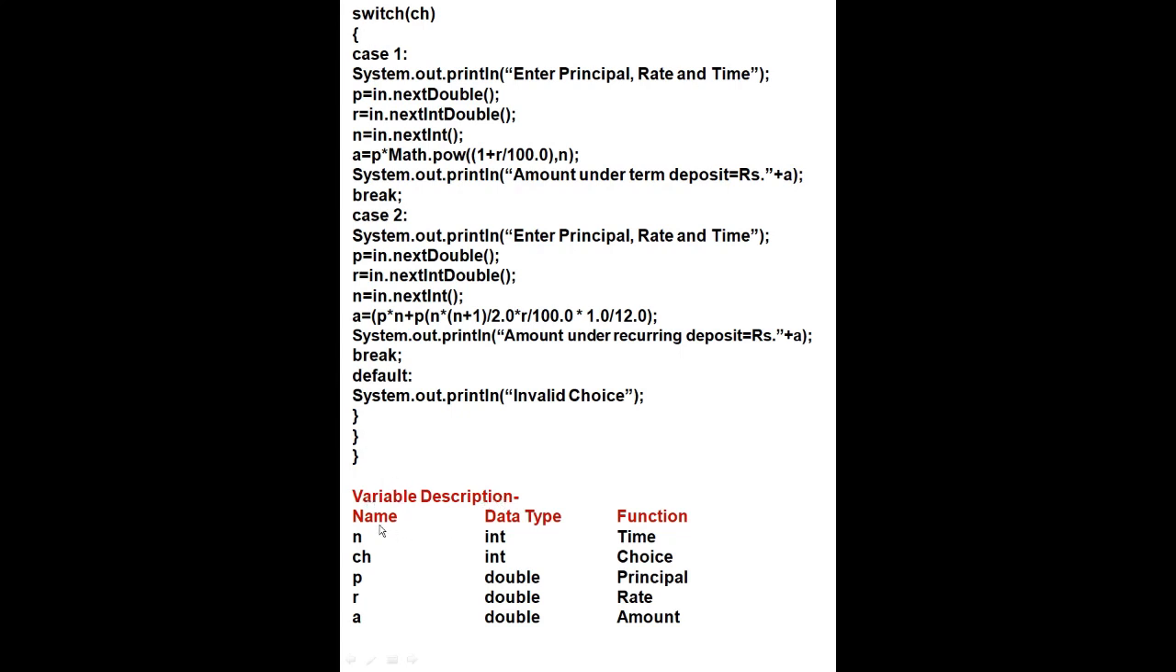Now variable description, name, data type and function. n int for time, ch int for choice, p double for principal, r double for rate and a double for amount. Hope you all understood this program. Try this program by yourself. First you will try to understand this program by the video. If you have any problem, you can ask me through mail and you can come to school to take permission from the office to understand this program.